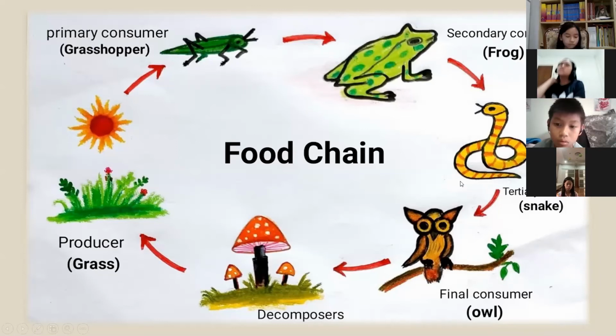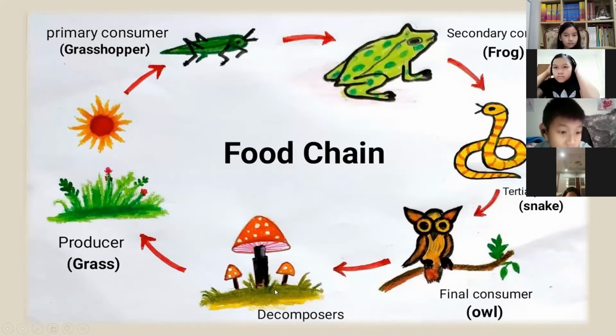And the grasshopper eats the grass. Next, the final consumer. The example is an owl. So the owl eats the snake. The snake eats the frog. The frog eats the grasshopper, and the grasshopper eats the grass. And after the final consumer, we have the decomposers. And it's like a cycle. Okay? Food chain.